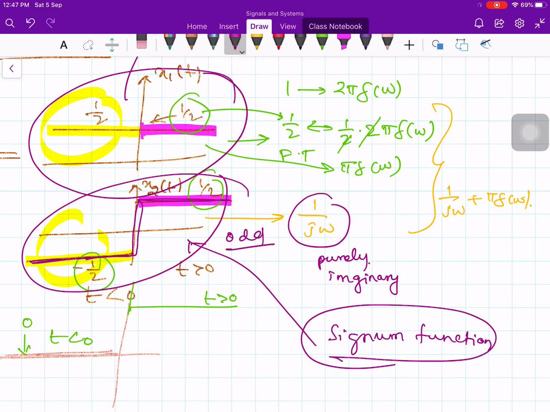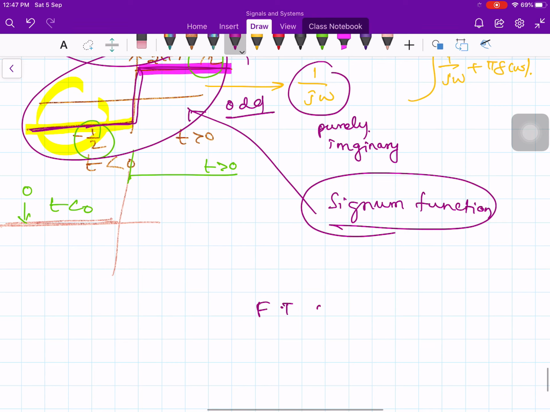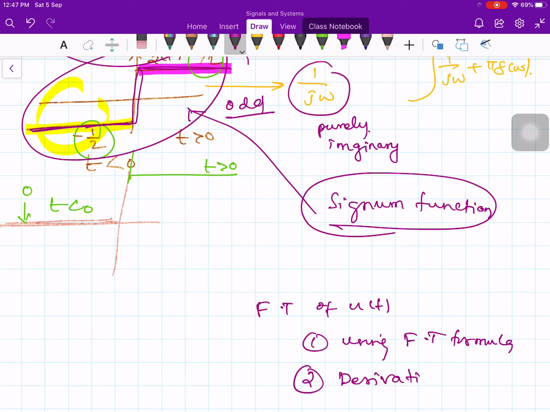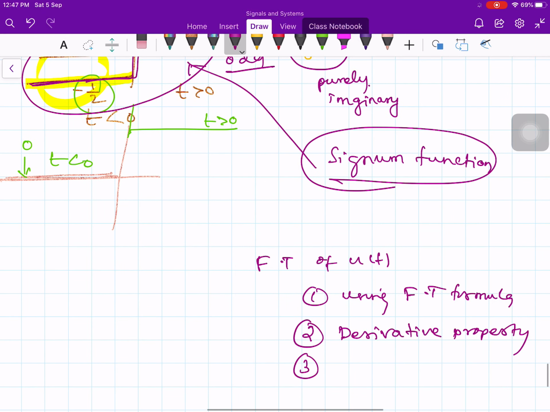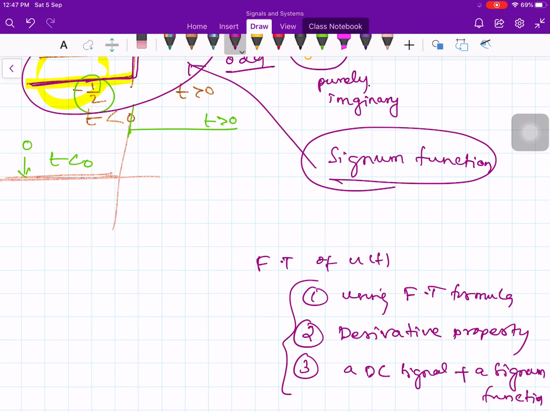Therefore, the Fourier transform of u of t can be derived by 2-3 methods. The first one is using the Fourier transform formula, the second one is the derivative property, and the third one is thinking of u of t as the summation of a DC signal plus a Signum function. So by using these methods you can find the Fourier transform. Let me stop at this point. In the next lecture we will discuss the Signum function.